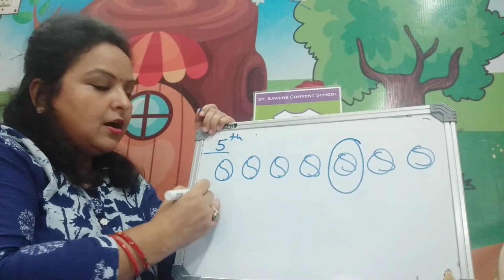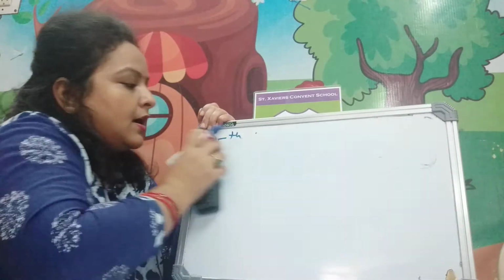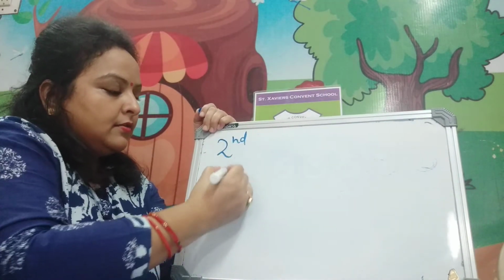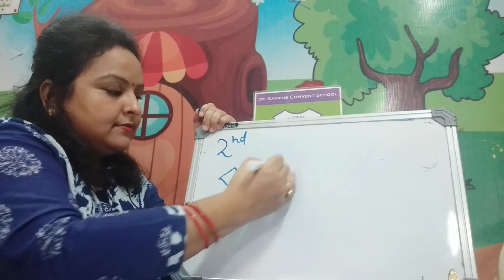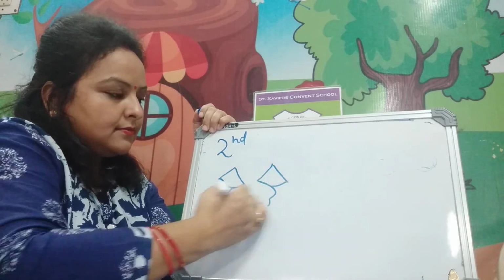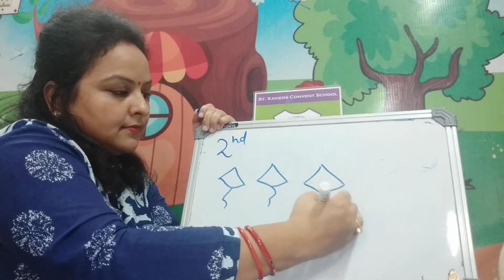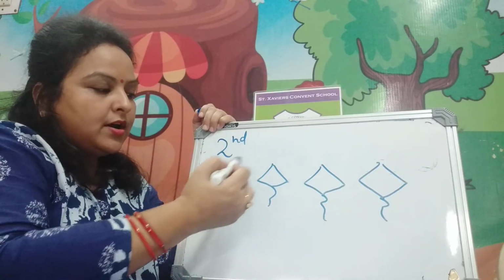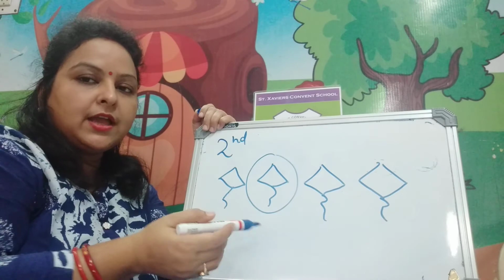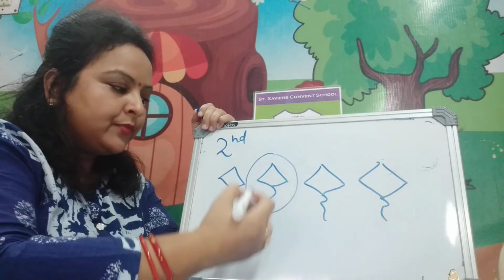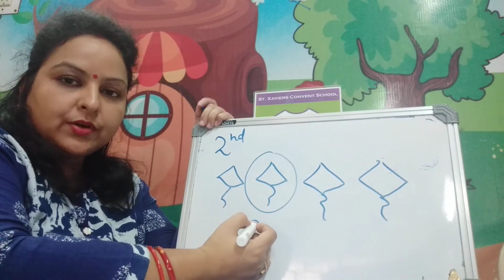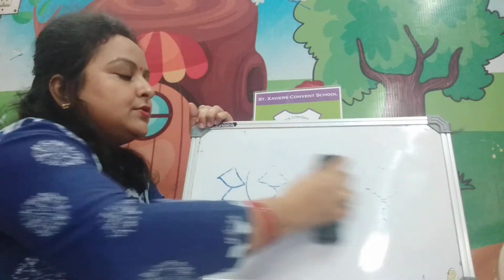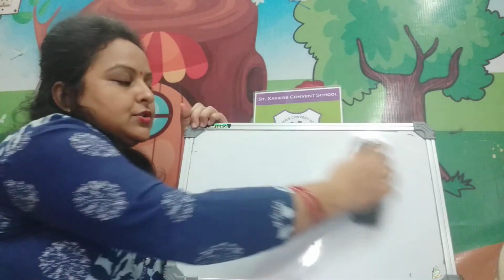Okay. Now, if you have to circle the order 2nd, and these are some kites here, where is the 2nd position? 1, 2. You will start counting and you will get the right order. This is 2nd position. Like this, all other orders you will circle in your worksheet.